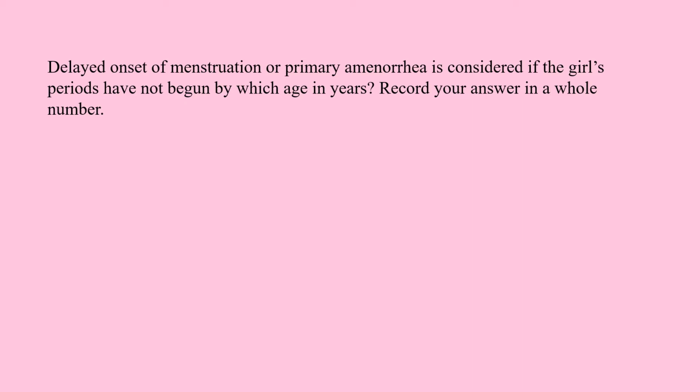Delayed onset of menstruation, or primary amenorrhea, is considered if the girl's periods have not begun by which age in years? Record your answer as a whole number.